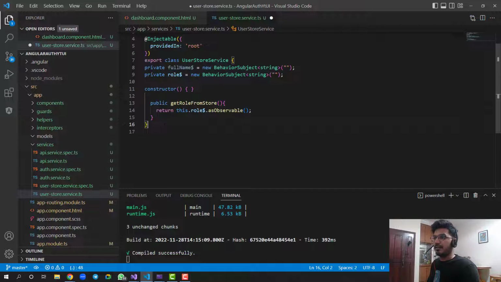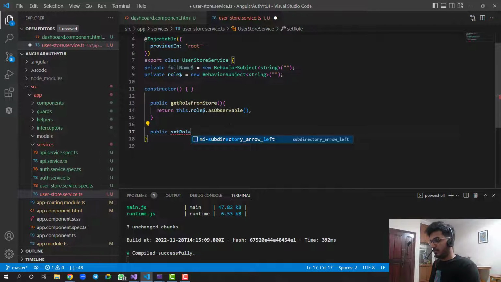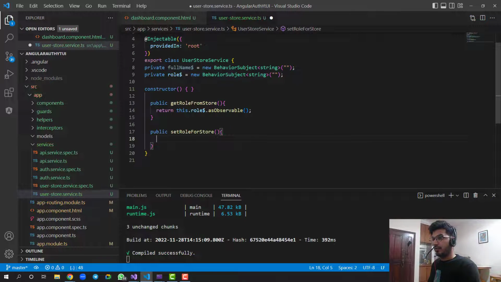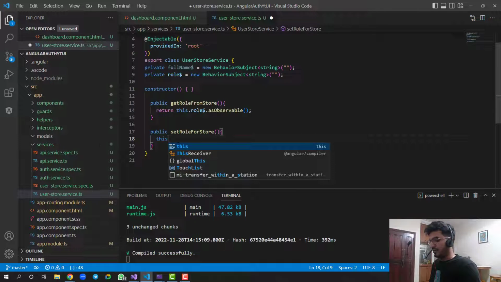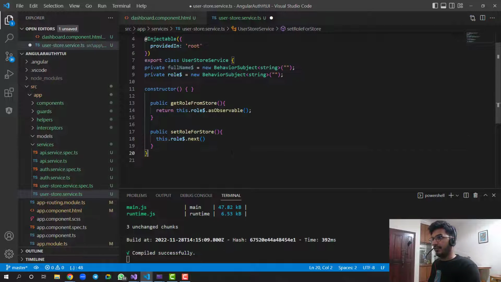So we have a getter ready, so let's set it. We can say public set role for store. How can we set it? We can say this.role.next, and in next we can pass a value from this method.